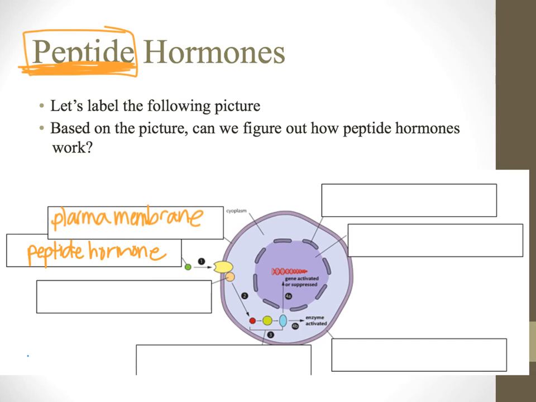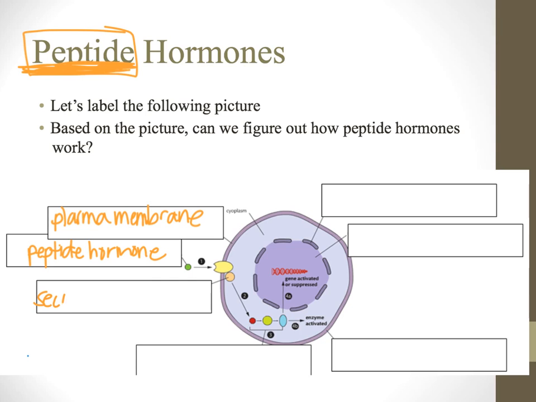Kind of like that adorable stray dog in your neighborhood. It's kind of cute to look at, but it's not allowed in the cell. Notice that this guy doesn't get into the cell anywhere. So how do these things work? Well, this peptide hormone is going to bind with a receptor. I don't have that labeled on here, but if you wanted to add that, you could. Okay, this is a receptor. And once this hormone binds with the receptor, it's going to initiate a series of relay races here.